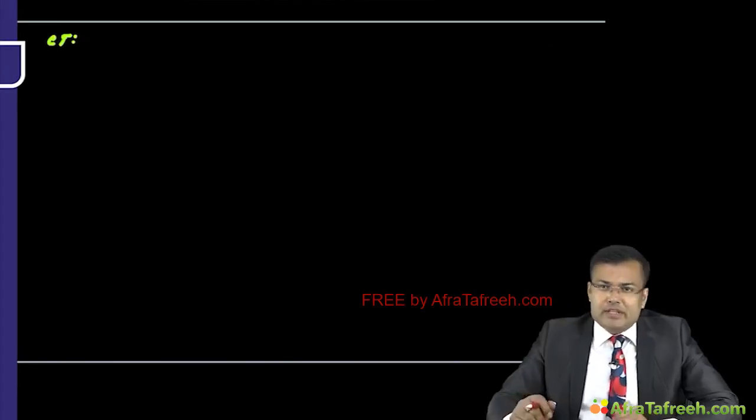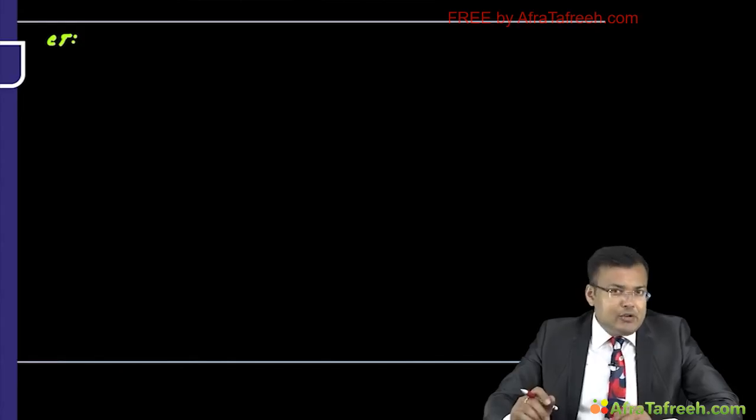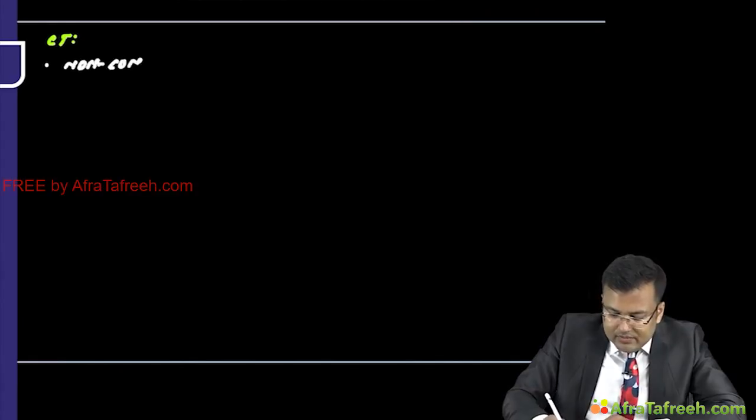Now see what's the role of CT. You know that it's the non-contrast spiral CT which is the most sensitive investigation for renal and ureteric calculus. So what is the investigation? Non-contrast spiral CT.